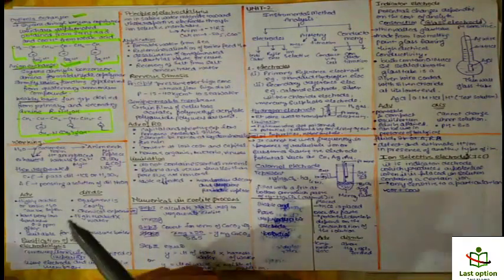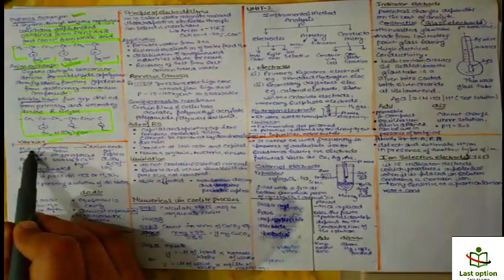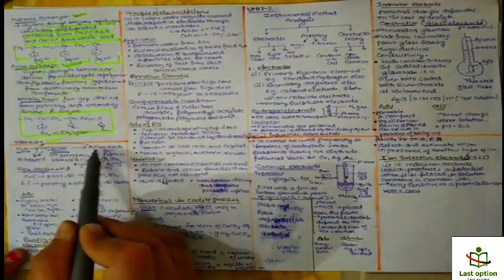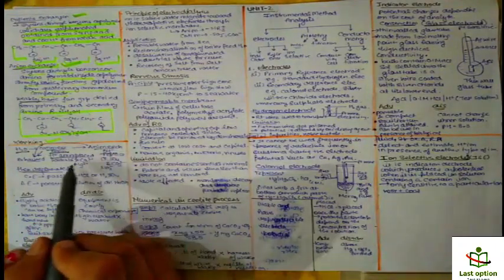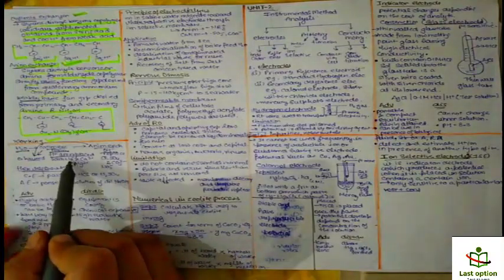Explaining the working by diagram: here the water is passed to the cation exchange resin, where H plus is replaced, then to the anion exchange resin, where OH minus is replaced, and these are exchanged with the cations.